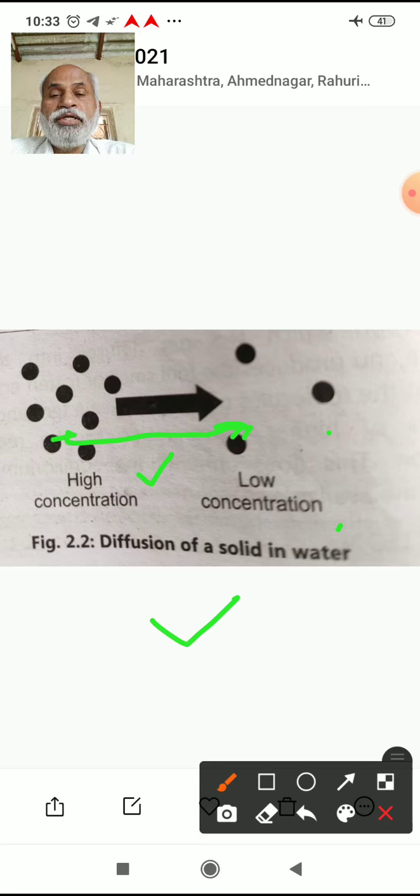It does not require energy from outside, and this movement continues till there is a dynamic equilibrium.